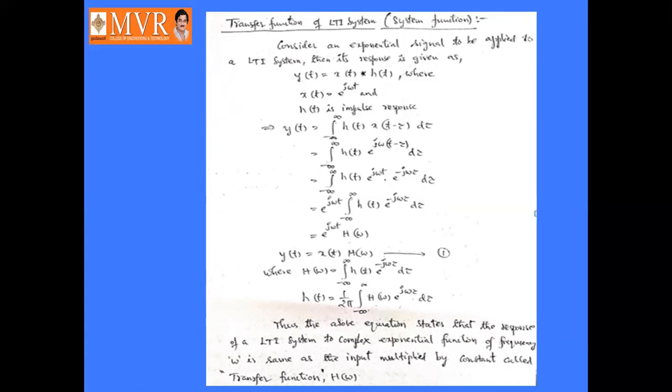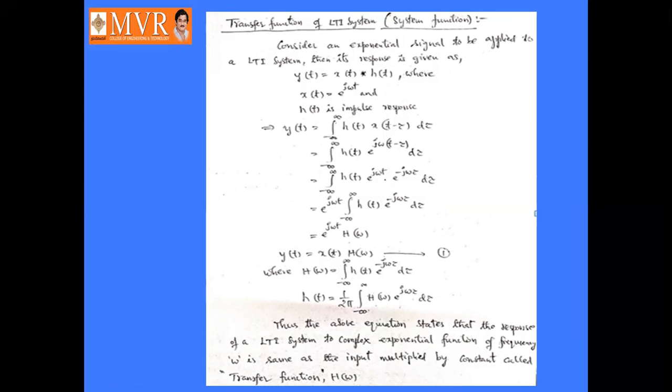Here the response y of t is defined as x of t convolved with h of t. But here we are taking x of t, the input signal, as an exponential function, that is e power j omega t. h of t is the impulse response.